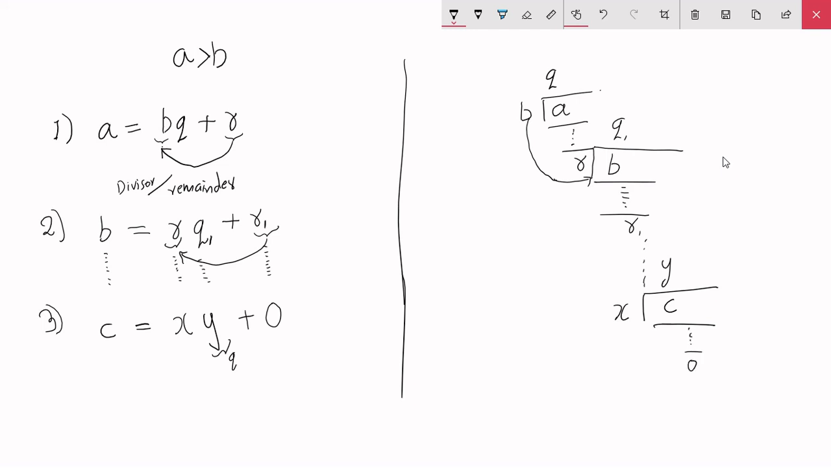Oh, and don't get confused, this X and Y are just taken at random. There needn't be any variables at all. So this X happens to be the last divisor, and the remainder turns out to be 0. When the remainder turns out to be 0, you can say for sure that the last divisor is the HCF you require.